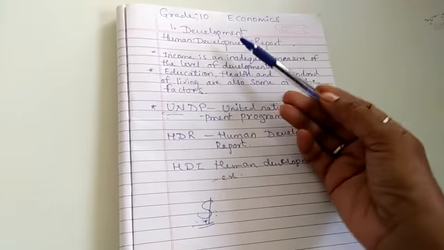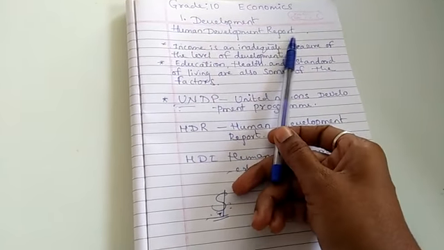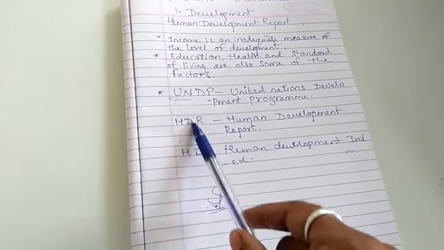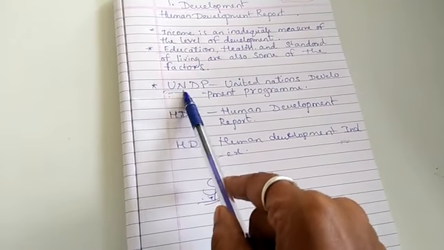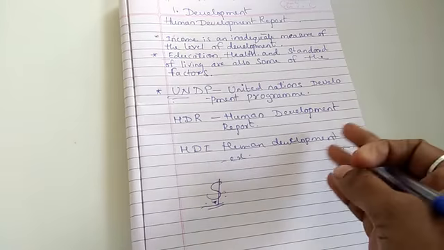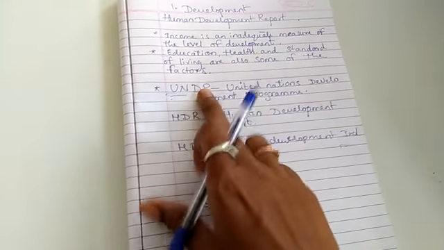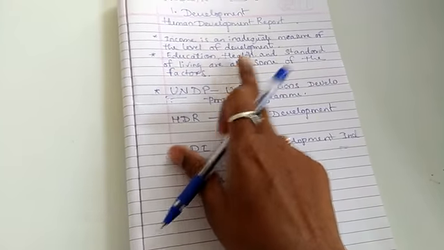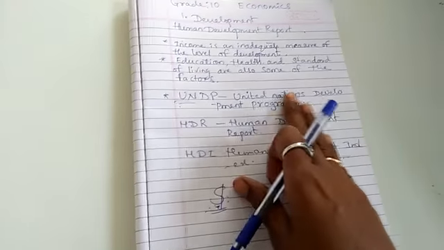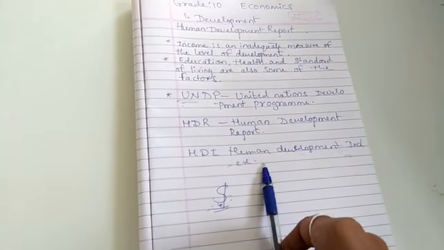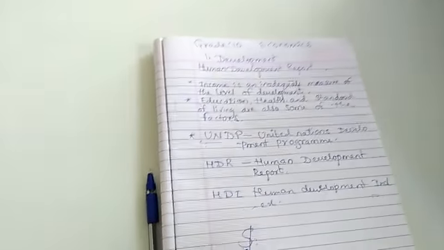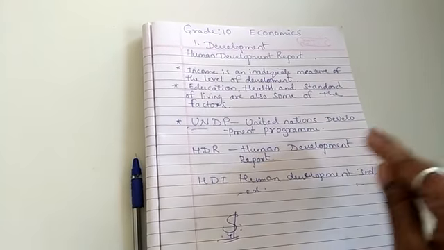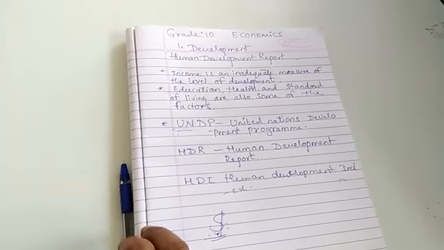So in today's segment we learnt about the Human Development Report, which is prepared by the HDR under UNDP, the United Nations Development Program. In this, income, education, and health are considered to prepare this report. It comes under the Human Development Index. For reference, you can refer to the 10th grade NCERT textbook to understand this, and you can make some notes with the help of the textbook.